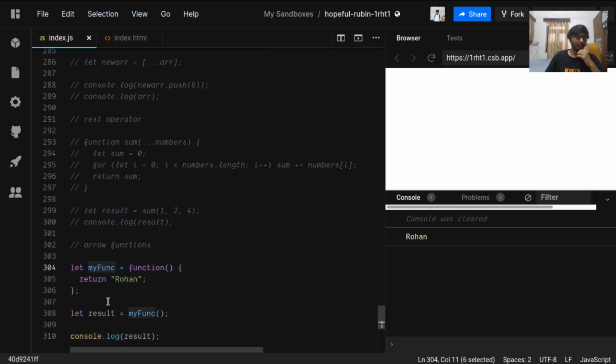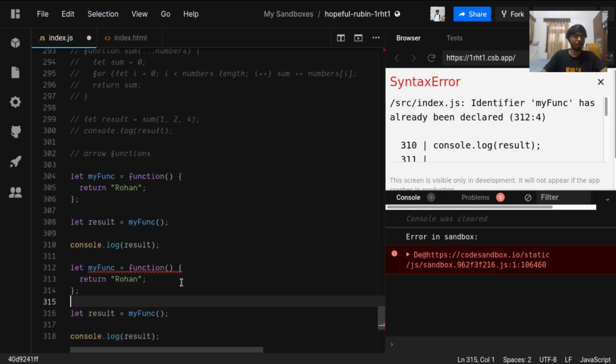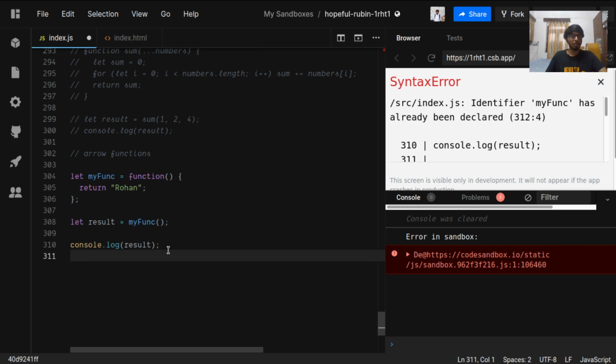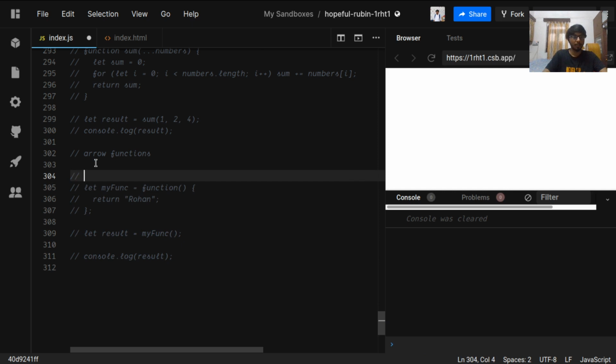Now we can improve this. This is a lot of code. We can improve the above code. So this is the basic function definition.